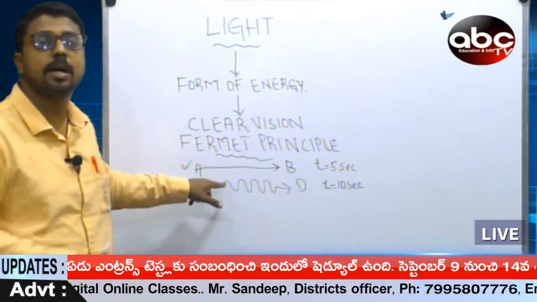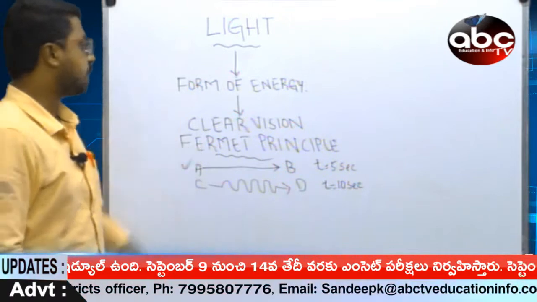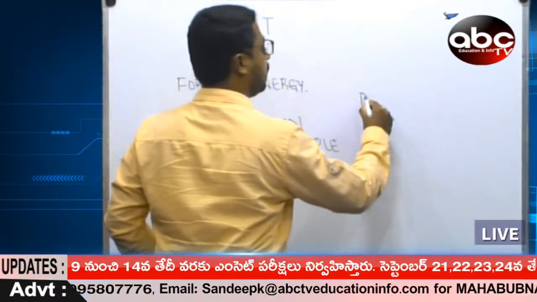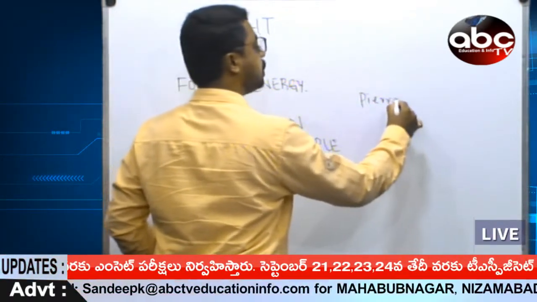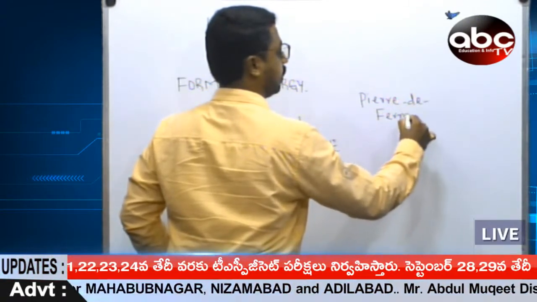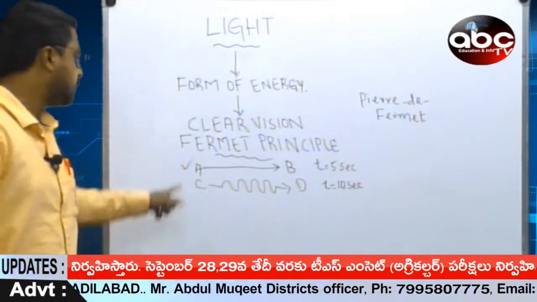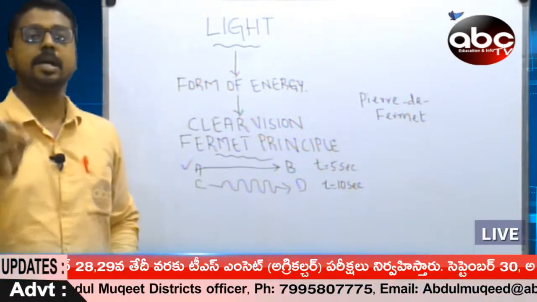This is nothing but the linear path, that is the straight line path. This principle was given by a scientist called Pierre de Fermat, and based on his name, the principle is named the Fermat principle.